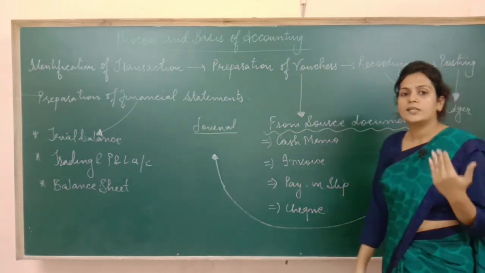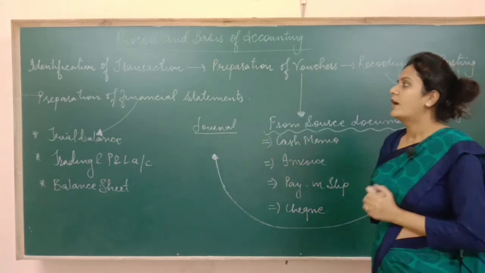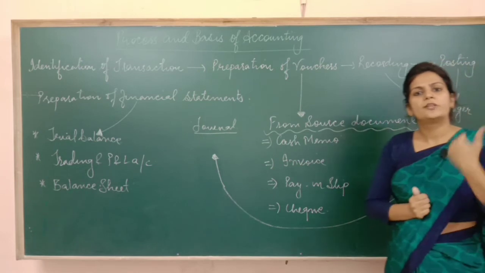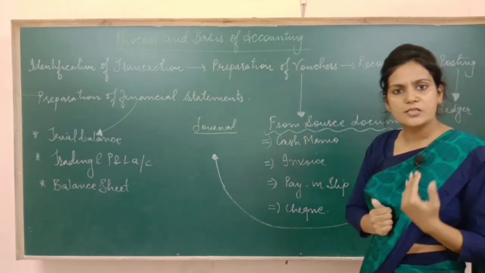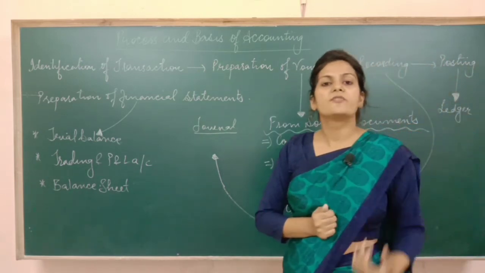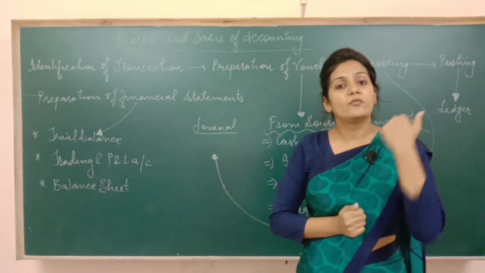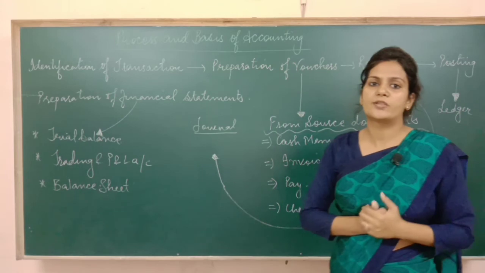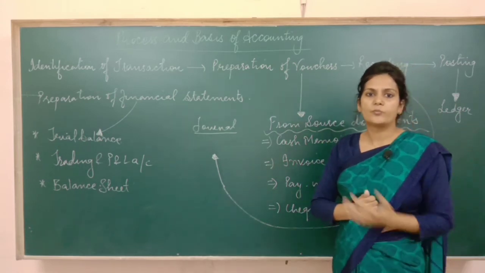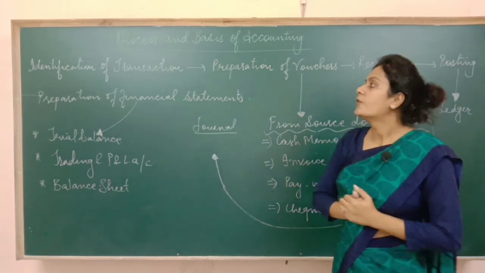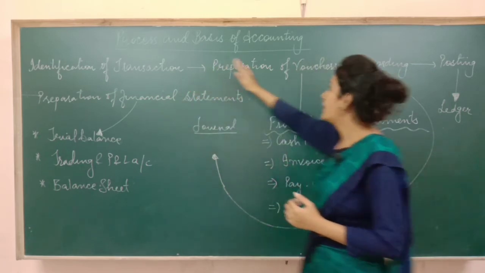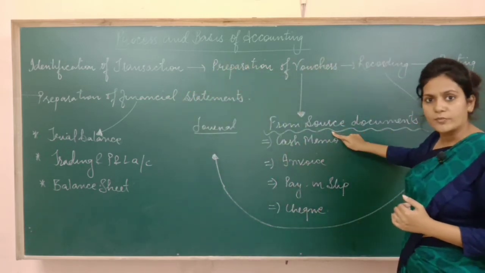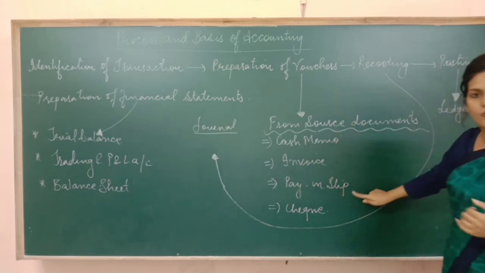It starts with the identification of the transaction. Identification means to find out only those transactions which can be expressed in terms of money. Transactions that cannot be expressed in terms of money will not be recorded in the books, even if they are of keen importance, like honesty of the employees and quality of your staff. Once you identify the transactions, then you prepare vouchers. Vouchers are prepared from source documents. Source documents are the proof of the transactions.